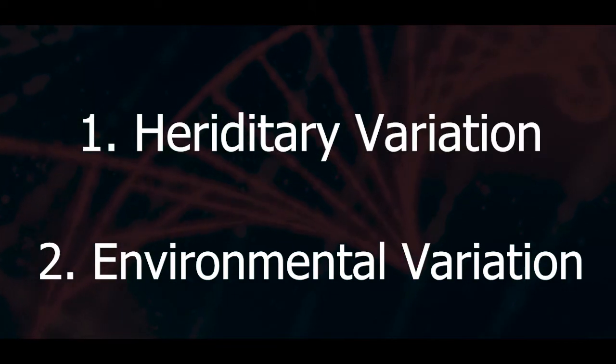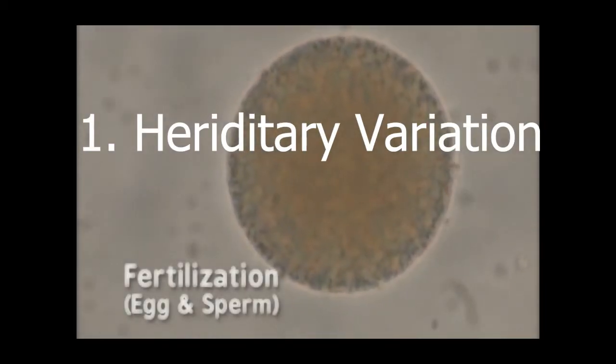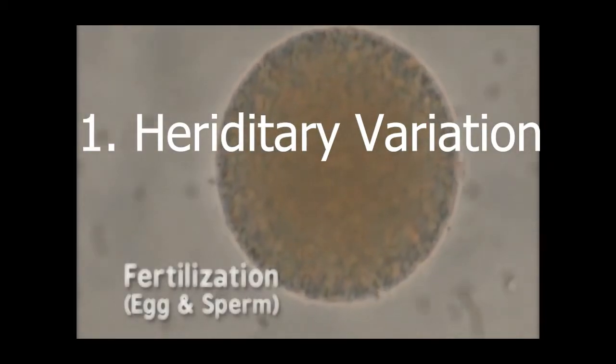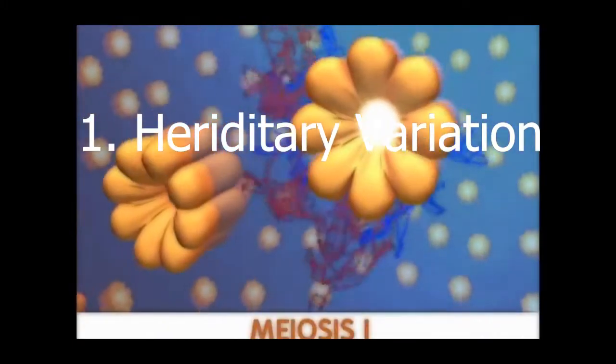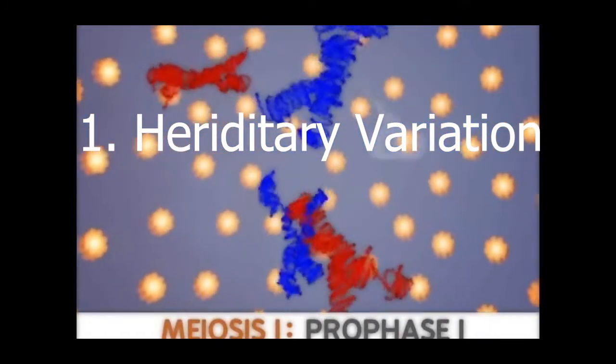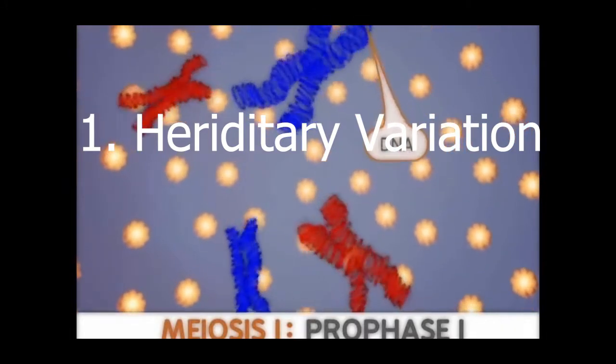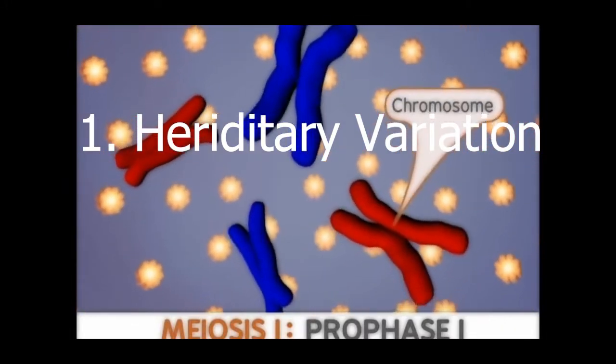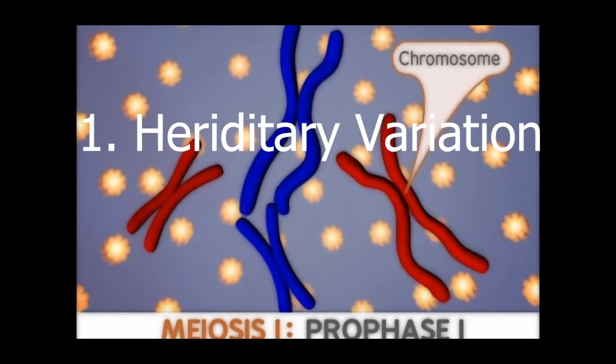Talking about the hereditary variation, this type of variation is mainly caused due to structural and functional change in the gene found in the chromosomes at the time of gamete formation by meiosis cell division. It is common in all the organisms which reproduce by sexual methods.